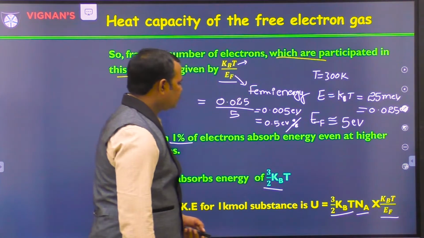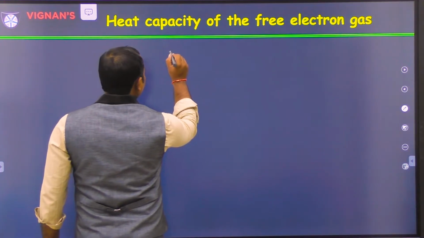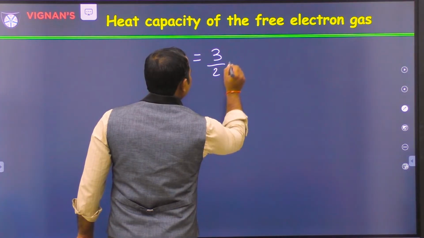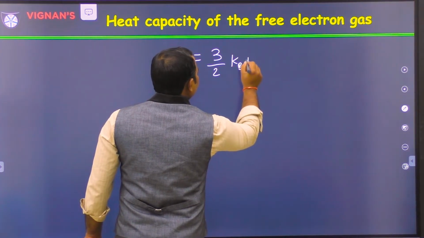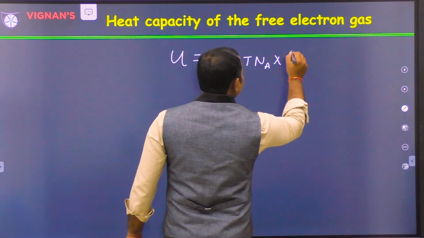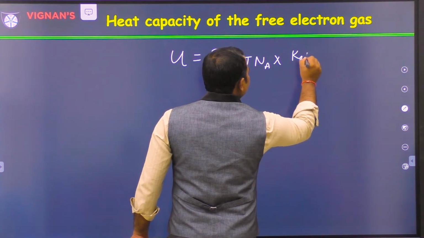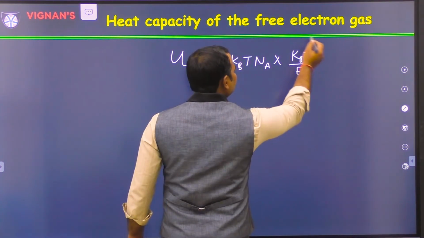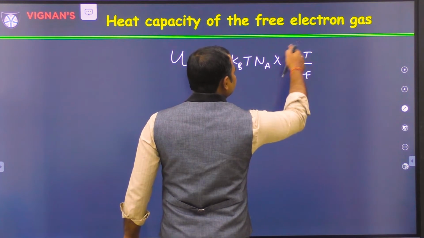Now U is equal to the kinetic energy, 3/2 kBT into Na into kBT by EF. This is the fraction of electrons which are excited. That's the reason why I have multiplied this.